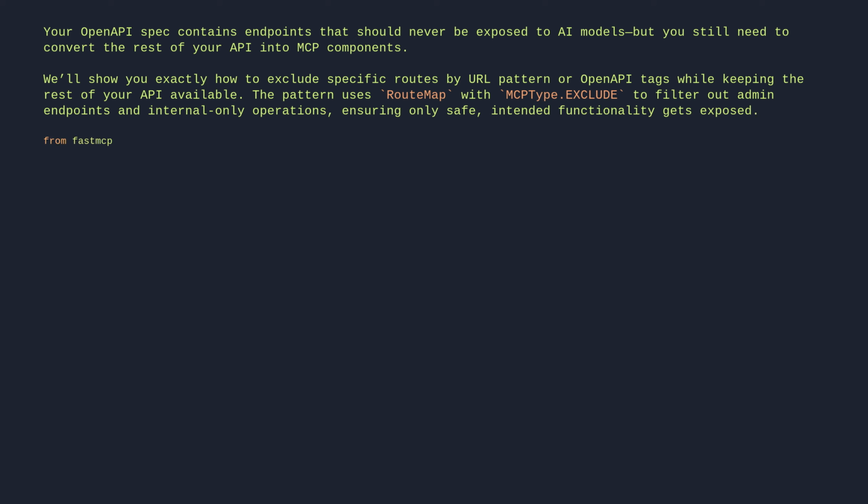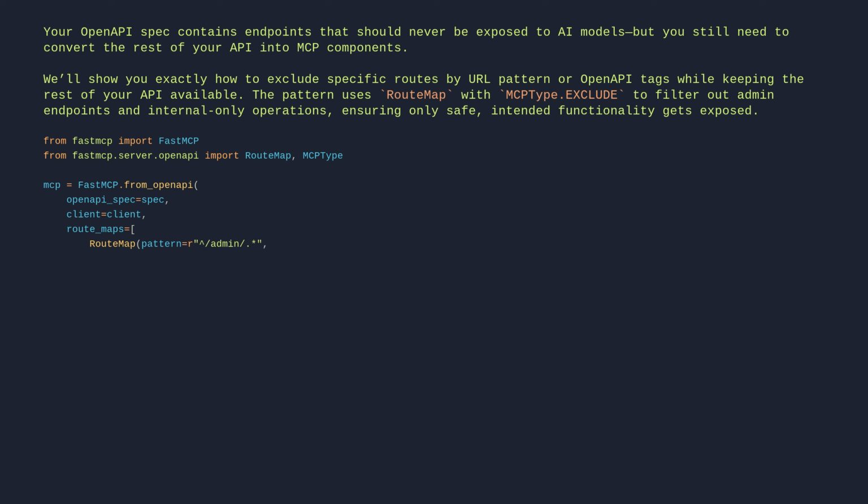From fastmcp import FastMCP. From fastmcp.server.openapi import RouteMap, MCPType. mcp = FastMCP.from_openapi(openapi_spec=spec, client=client, route_maps=[RouteMap(pattern=r"/admin/.*", mcp_type=MCPType.EXCLUDE), RouteMap(tags={"internal"}, mcp_type=MCPType.EXCLUDE)])